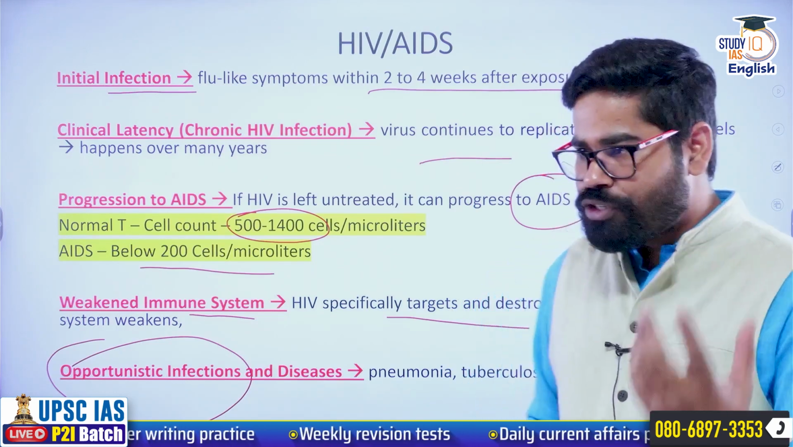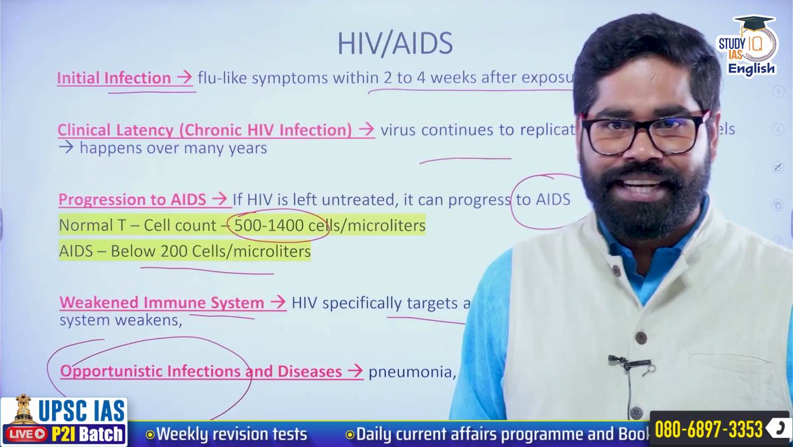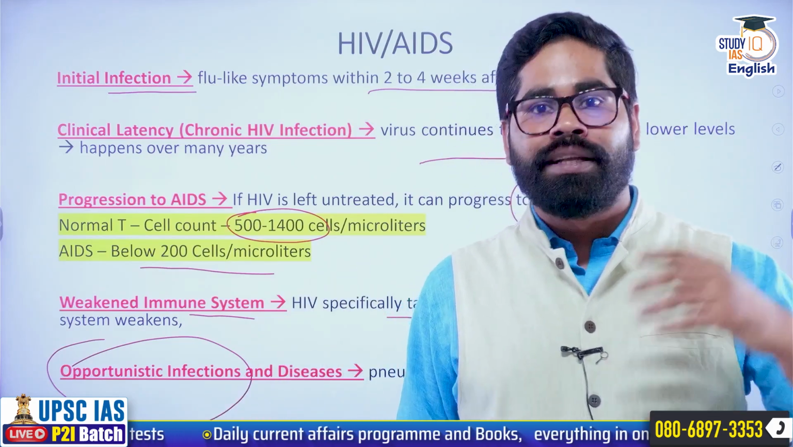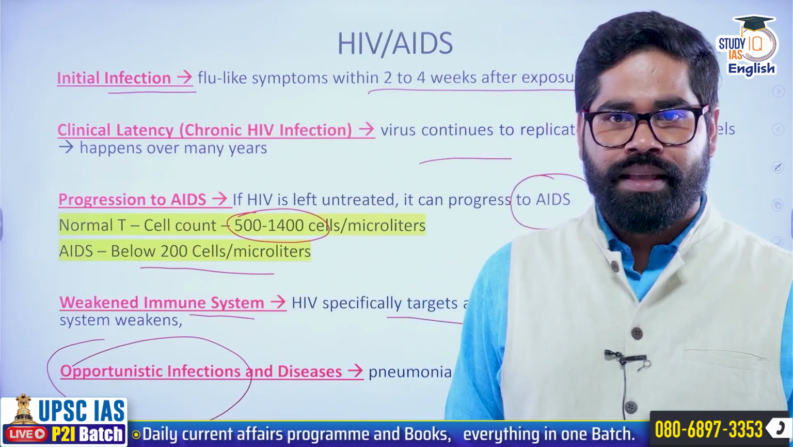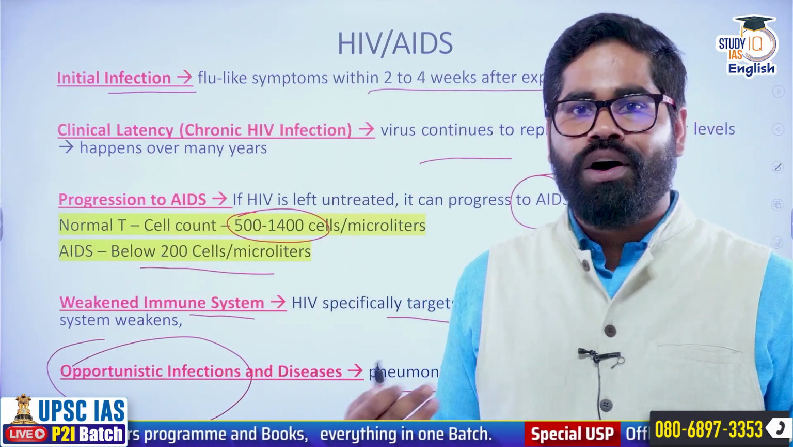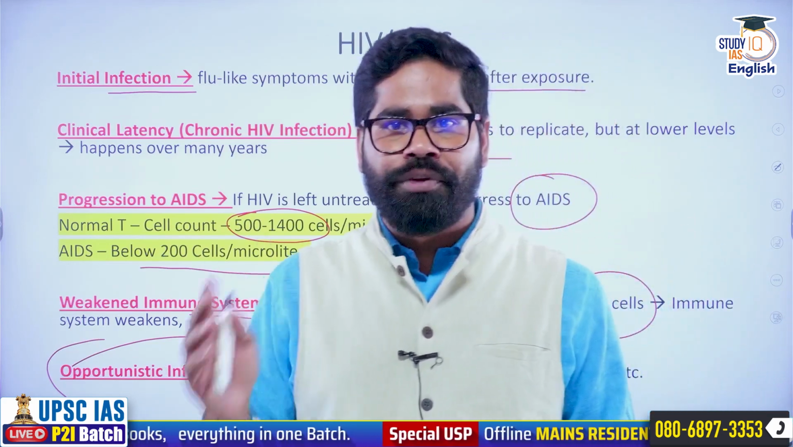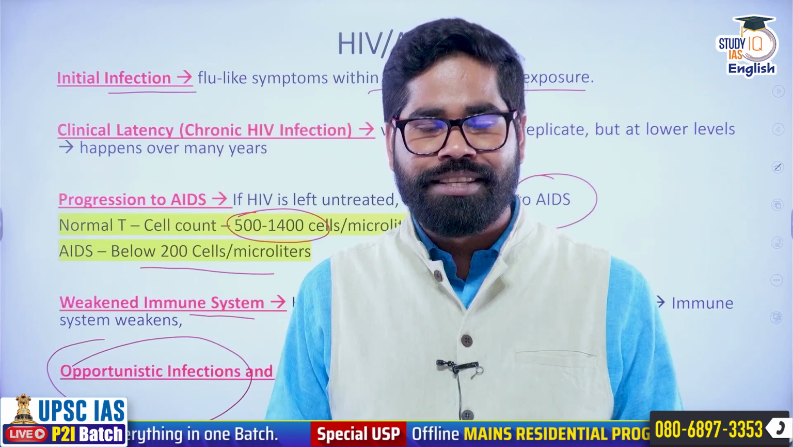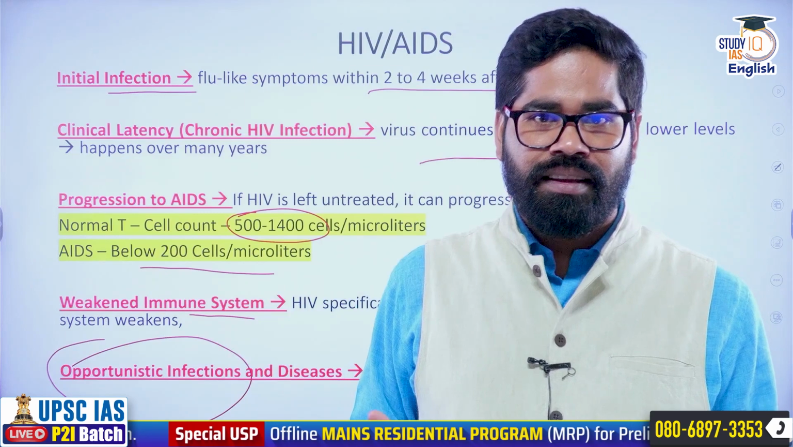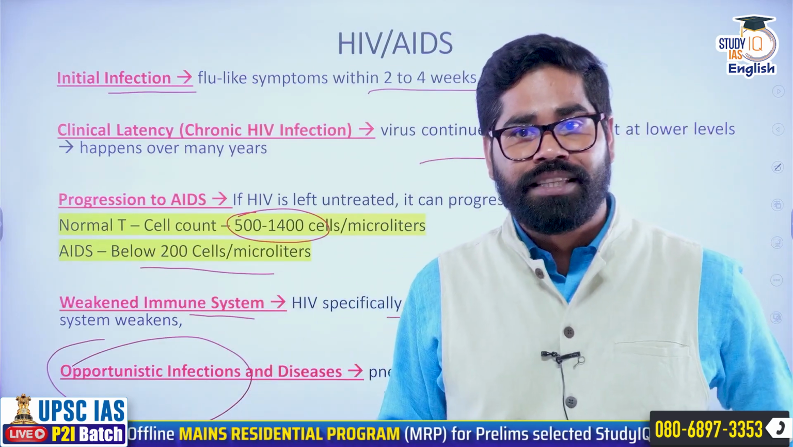So opportunistic infections and diseases become prominent now. They get the opportunity: the system is weak, so they can attack and overcome the immune system. Problems like pneumonia, tuberculosis, and cancer can all develop. Think about this: a person has AIDS, the immune system is already weaker, and now he has more chances of developing cancer. So AIDS can also lead to the development of cancer in the body.